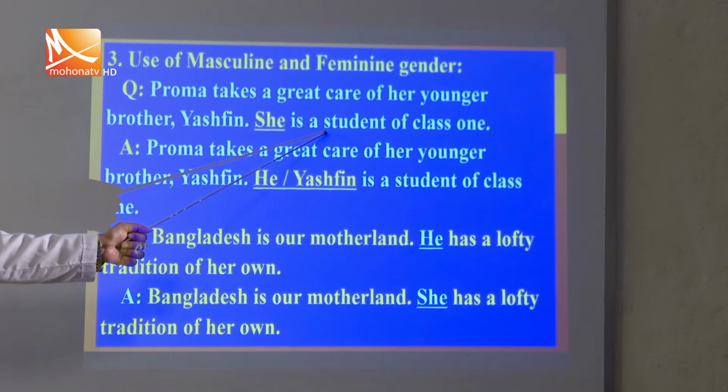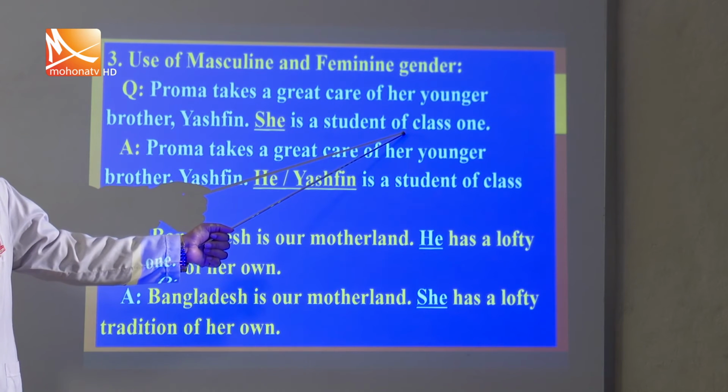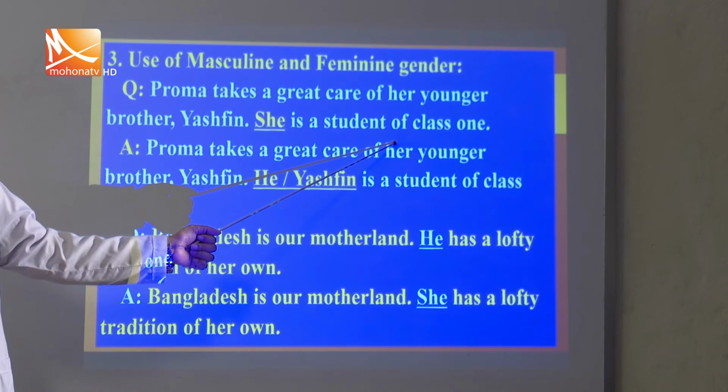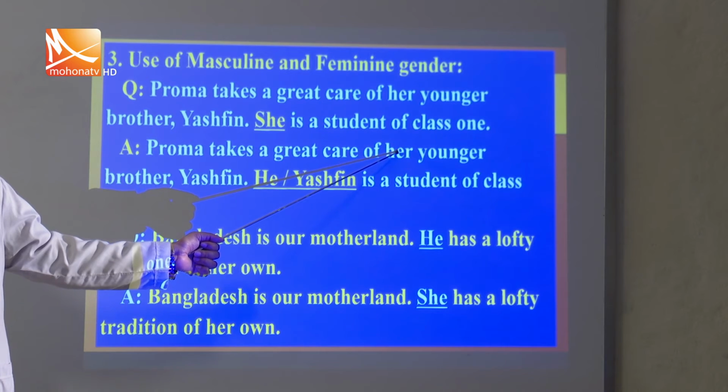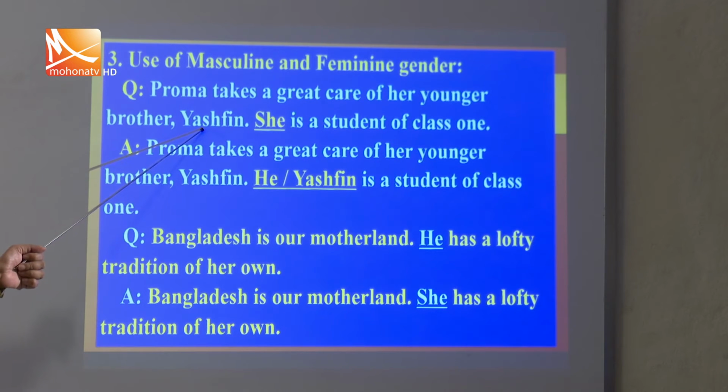She is a student of class 1. So, who is the student of class 1? You know, Yashvin is the student of class 1. So, Yashvin indicates a masculine gender, but she indicates feminine gender.